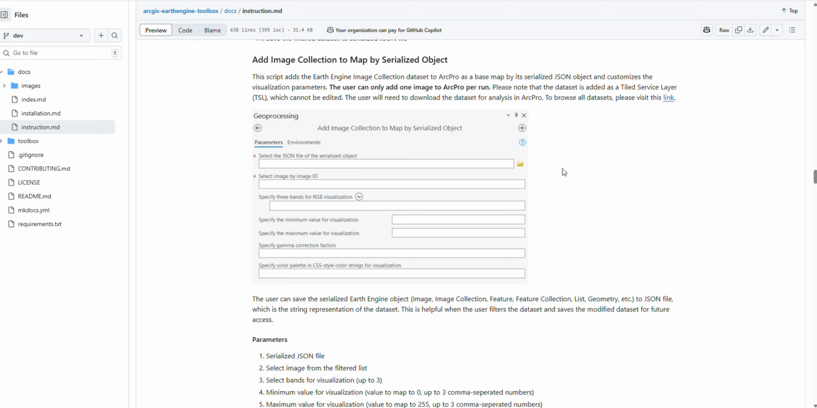This video demonstrates how to add image collection to map by serialized JSON object. Instructions are provided in the markdown file. Let's go to the Windows machine.